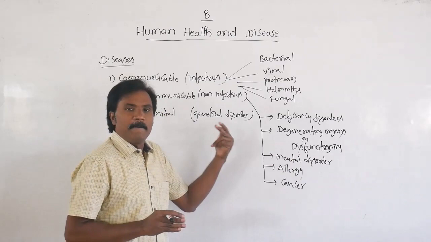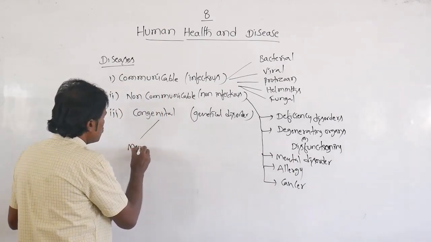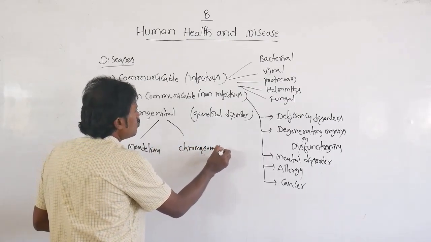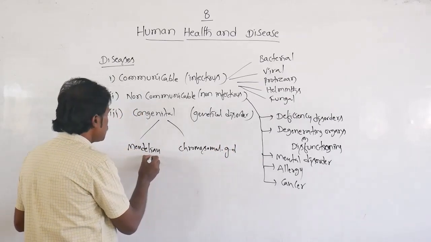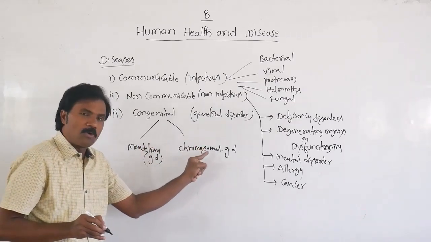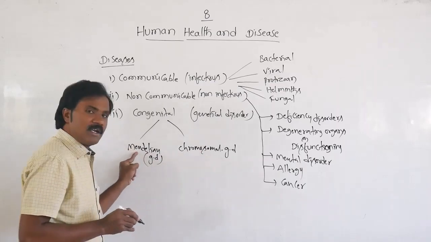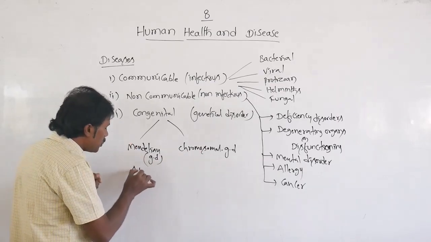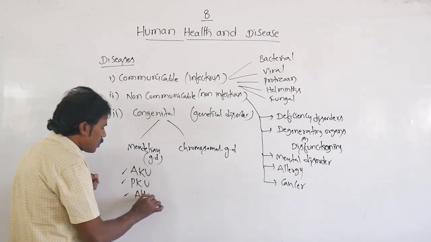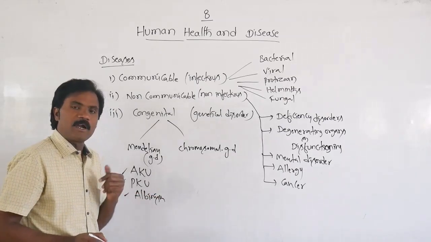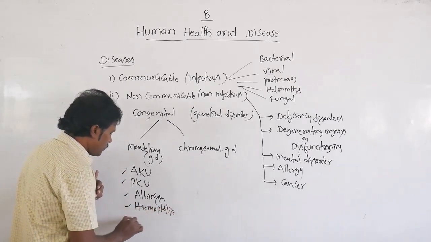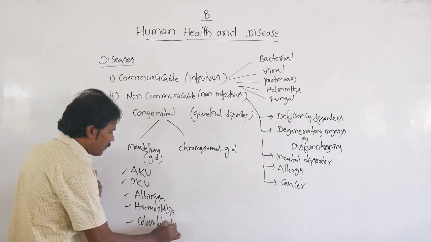Then genetic disorders, Mendelian and chromosomal, as we already said. Mendelian disorder means gene deficiency, while chromosomal means chromosome abnormality. Mendelian disorders are alkaptonuria, phenylketonuria, albinism, hemophilia and color blindness.